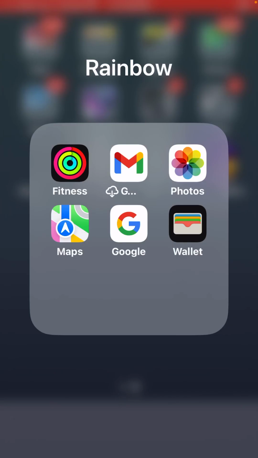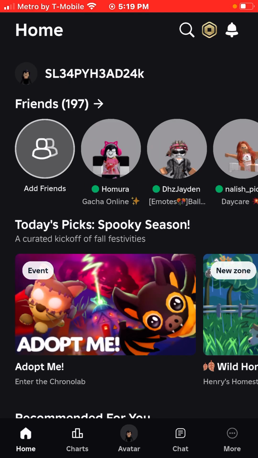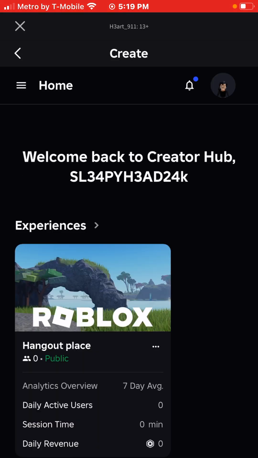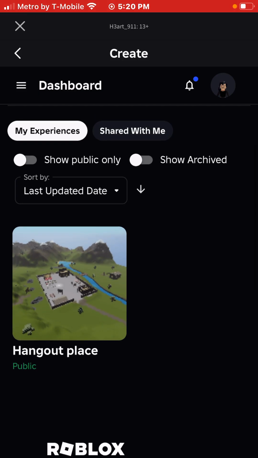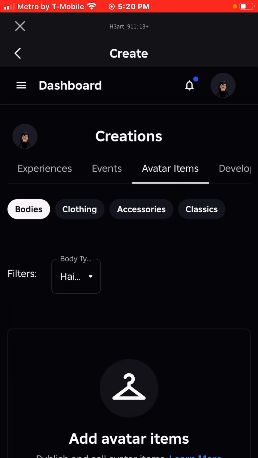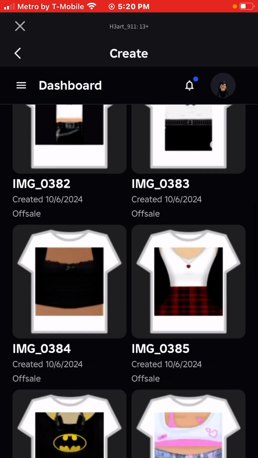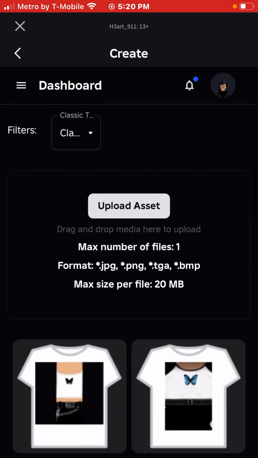And then we're gonna go to Roblox. Okay, now going to home, go on these 3 lines, go to creations, go to avatar items, go to classics, and this is all free. You can do this anytime. This is how many outfits I made. Oh, there's more pages. Just so you know.